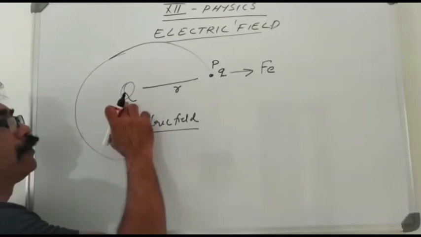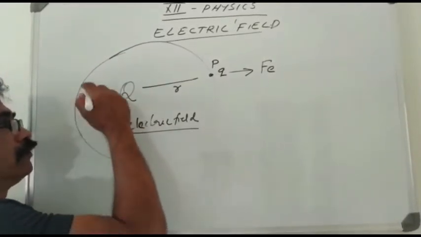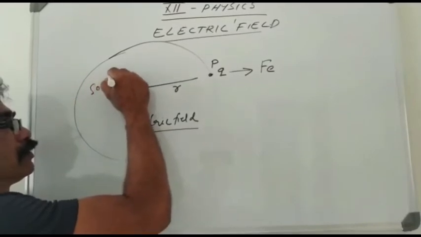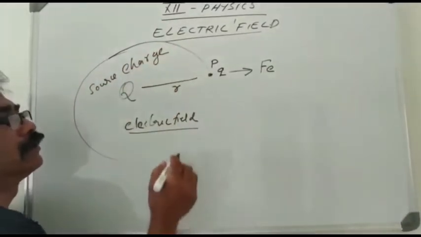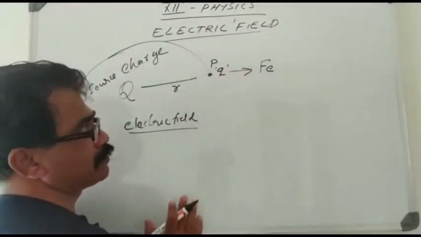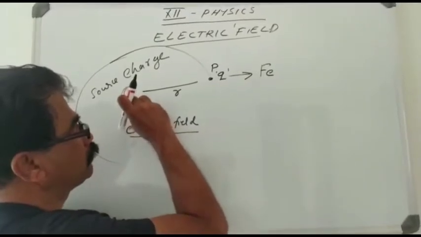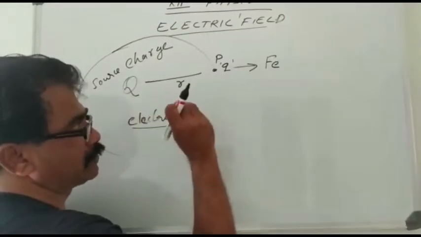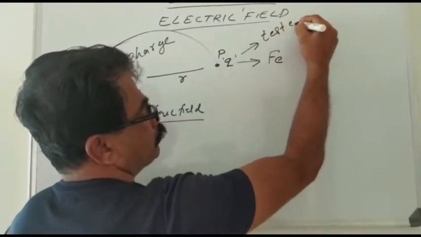Therefore, the capital Q is used to produce the electric field, which is known as the source charge, and the small q is used to test the presence of the electric field, whether it is produced by this plus Q or not. Therefore, the small q is known as the test charge.